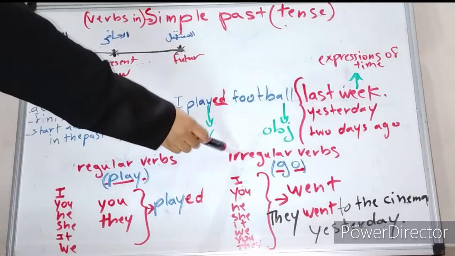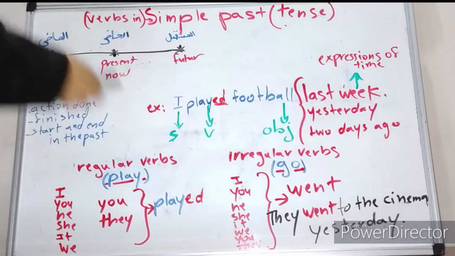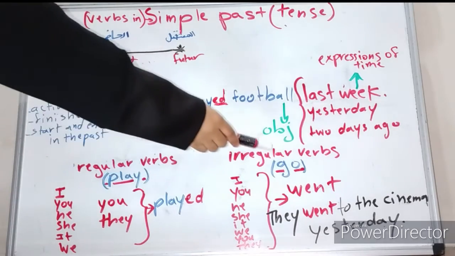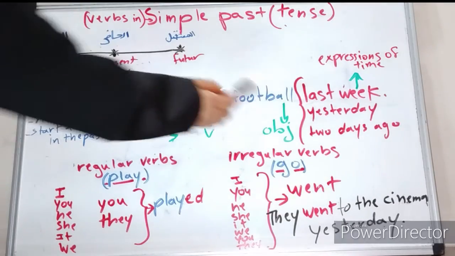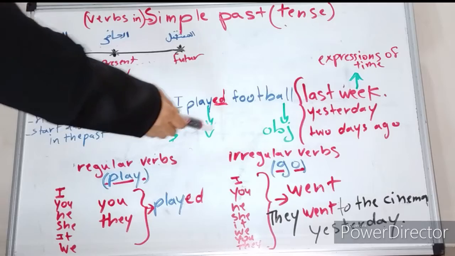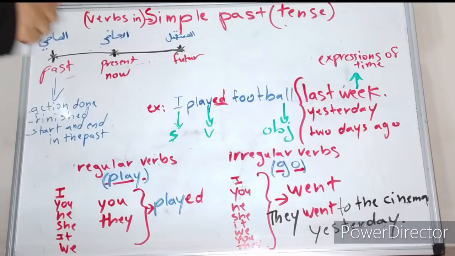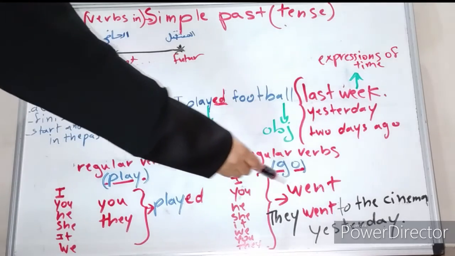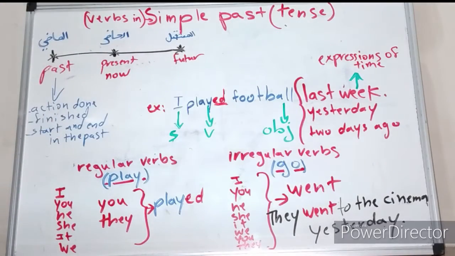With irregular verbs, like we have here as an example, the verb changes. It doesn't take ed, but it changes. For example, we have here go. Go is an irregular verb. So when we conjugate it with the subject pronouns, it changes to went. Go becomes went in the simple past.